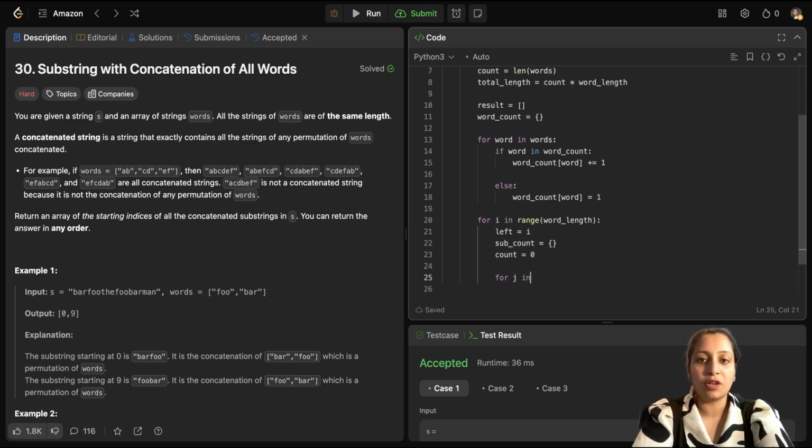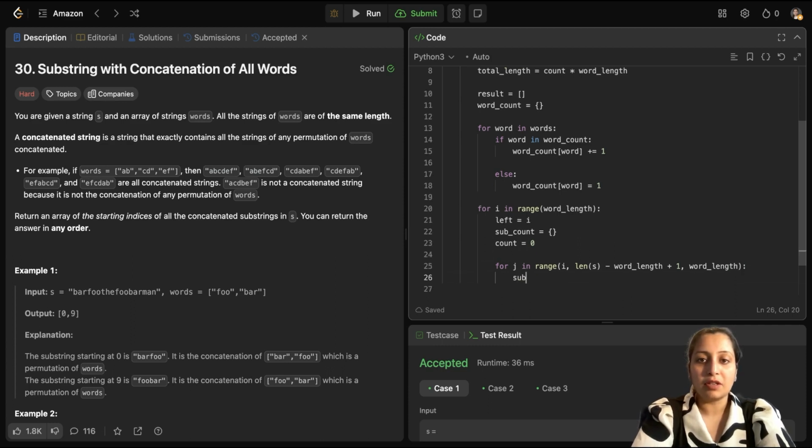I would have to check for j in range starting from index i, and till what index should I check? Length of s minus word length, because if the length remaining is less than word length, it is of no use to me. I know for sure that it will not be equal to any permutation of word length. So I need not run it till length of s. I can run it till length of s minus word length plus 1, because if the remaining number of characters is less than word length, then for sure it is not a permutation of it. And my step size would be the word length.